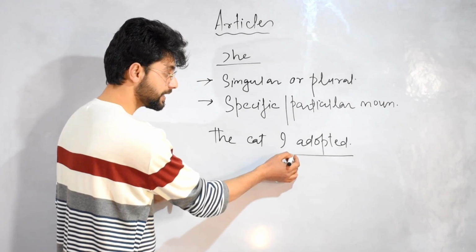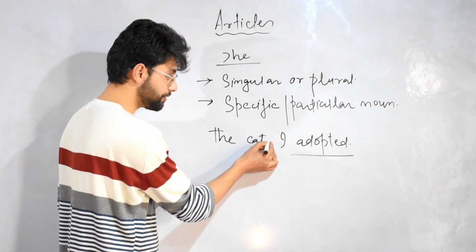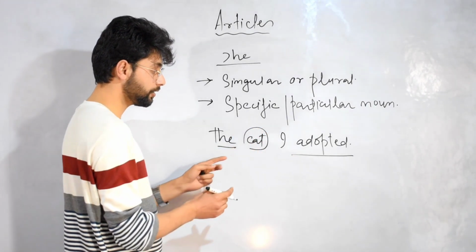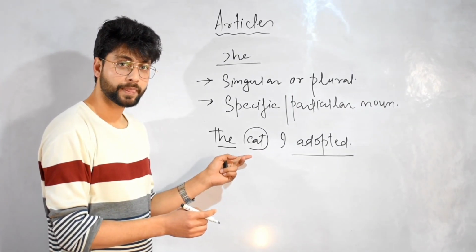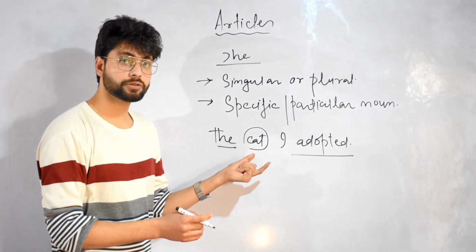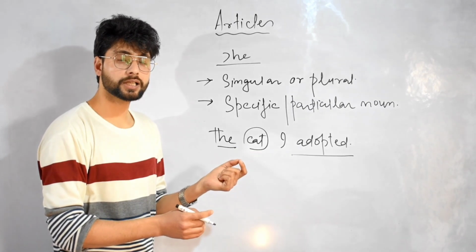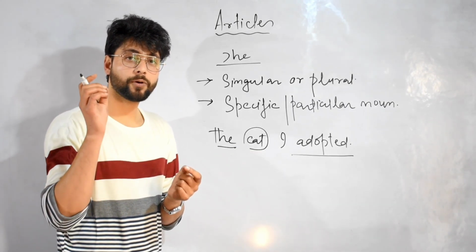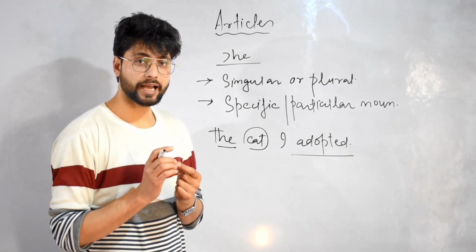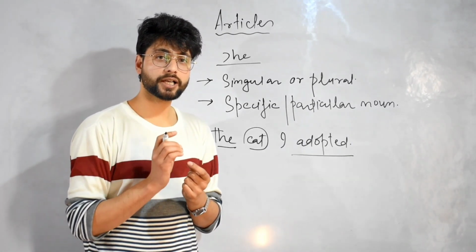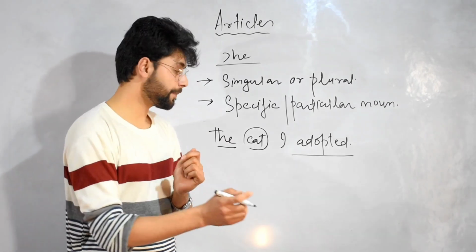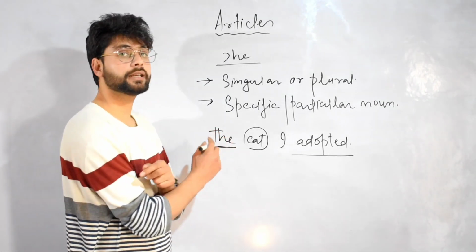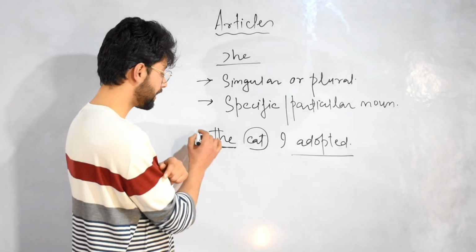I have adopted a cat, and that's why I'm using the article the for that cat. It's a specific, particular cat. It's not a non-specific cat. I have already adopted that cat and already talked about that cat, and that's why I'm using the cat instead of a cat.